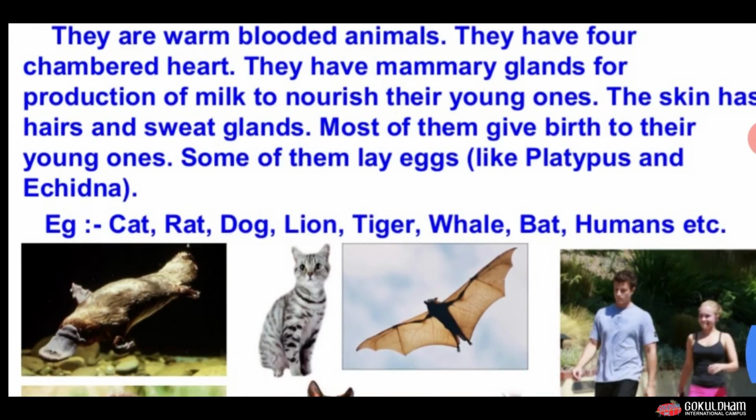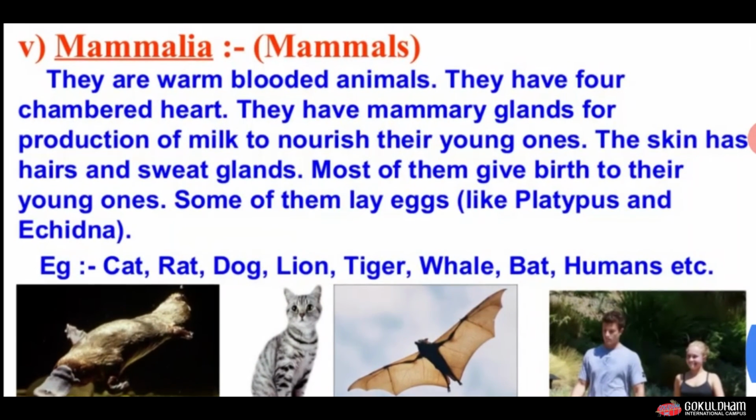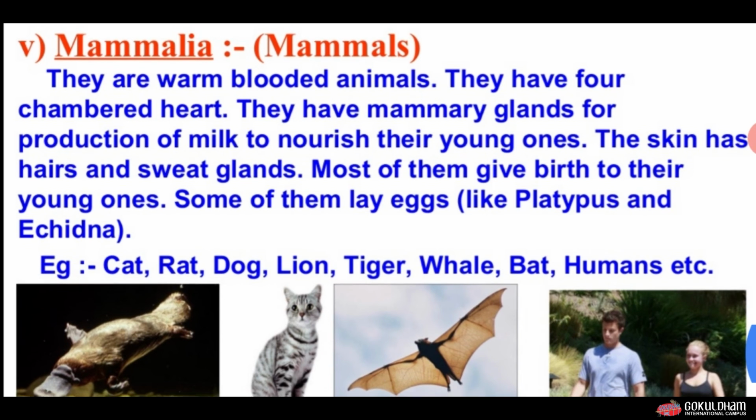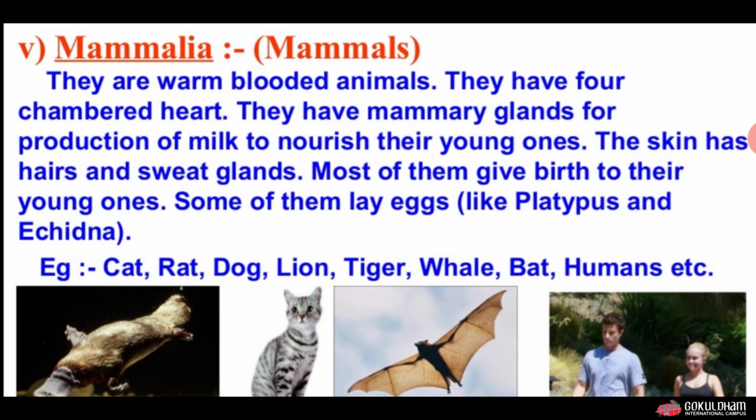Now next group, the most important and most advanced group of organisms, is mammals or Mammalia. The characteristics of mammals are they are warm-blooded animals and they have a four-chambered heart. They have mammary glands, for the production of milk to nourish their young ones. The skin has hair and sweat glands.